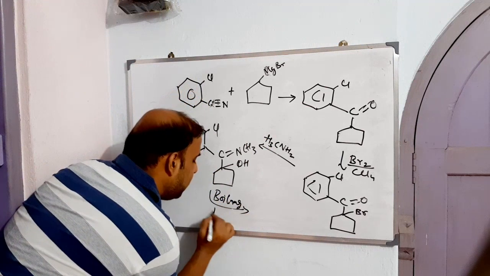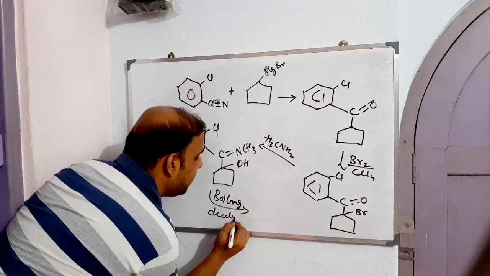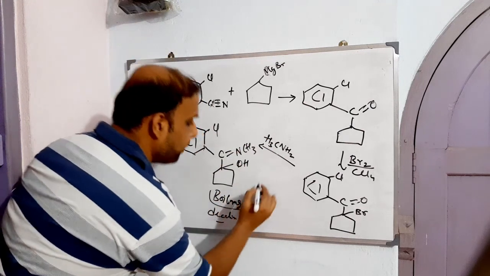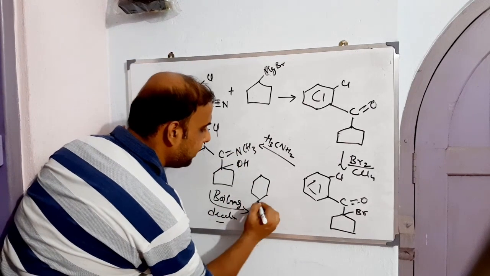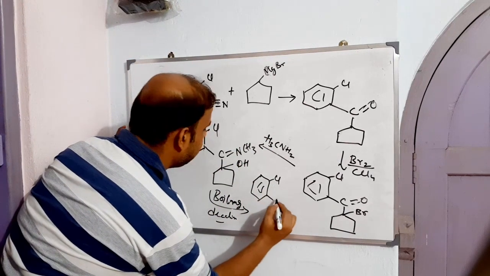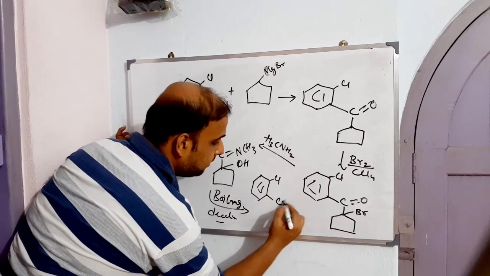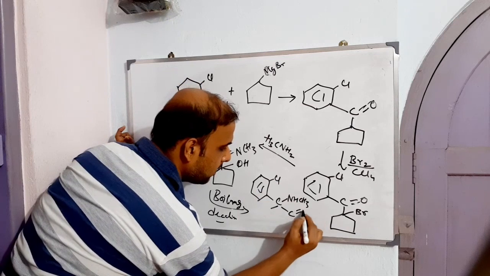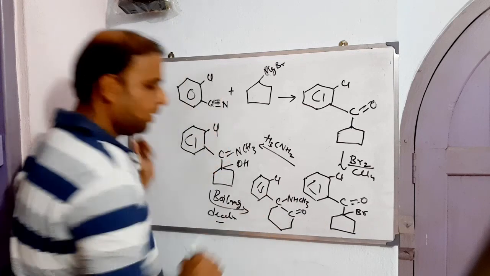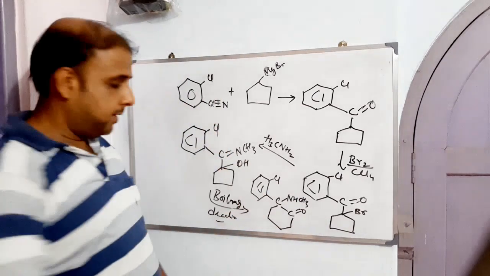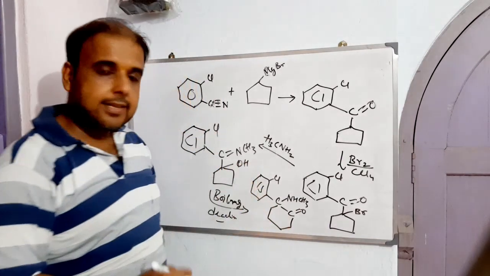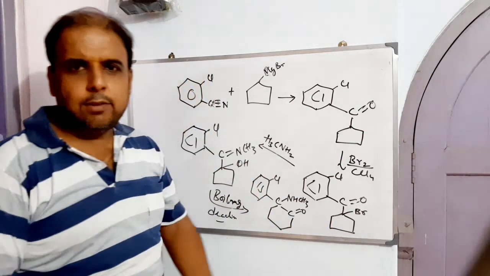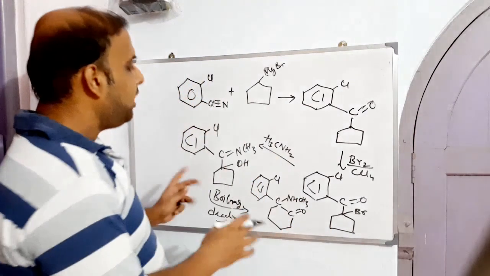The boiling decalin will rearrange the entire system to make ketamine, right? All are satisfied with the valency, and finally treat these with HCl, you can get ketamine hydrochloride. So that's all from my end.